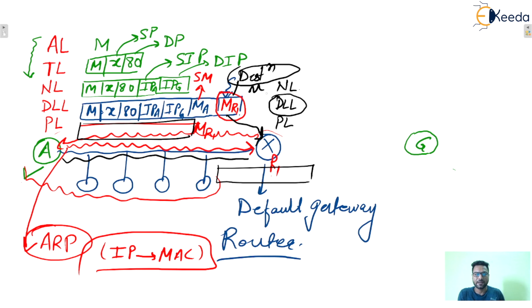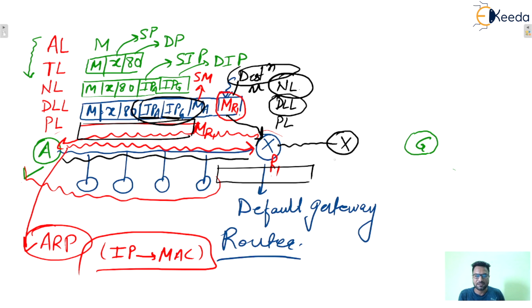Now the network layer will see these IP addresses: this is the source IP address, and that is the destination IP address. With the help of the destination IP address, at this router some routing tables will be there, and according to these tables, some algorithms known as routing algorithms will be applied. With the help of those algorithms, this packet will be forwarded to the next hop, or the next router. So this message will come to the next router.